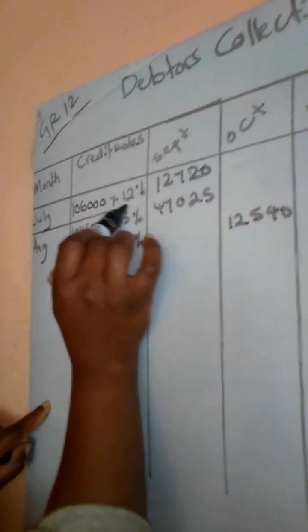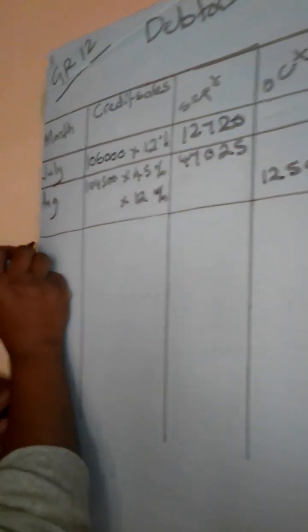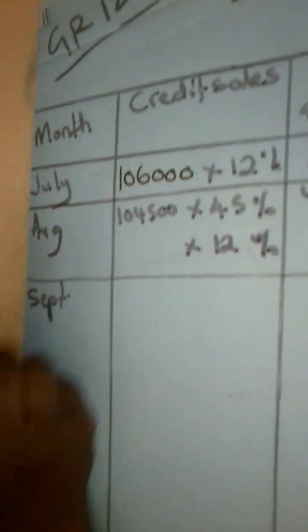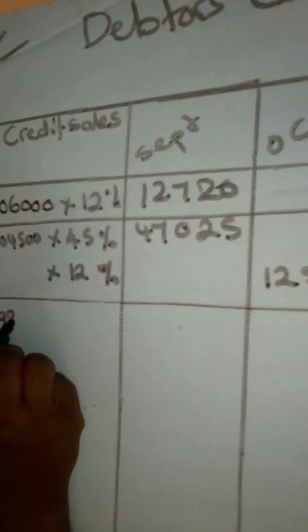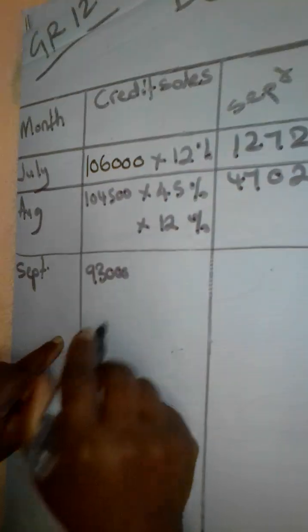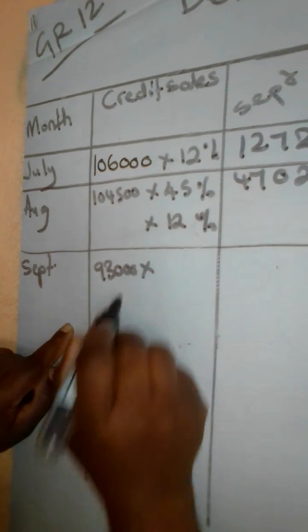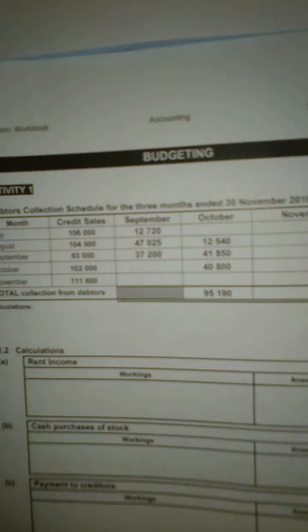Let me put some lines here to separate everything so that it can be clear. Okay, we are done with August. Now let's move on to the month of September. The credit sales for September are 93,000. We do have September, so we've got money for the same month. So we're going to say times 40%, which is going to give us the amount received in the same month, 37,200.